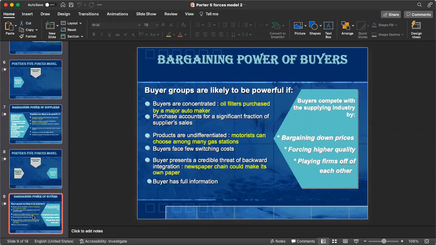These are the basic factors, opposite to supplier's power, because if the buyer has alternative options available, they can take decisions very easily in the organization. That is called the bargaining power of buyer. Clear? I think it's very simple. Have a look, please.